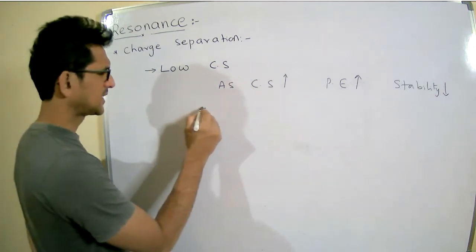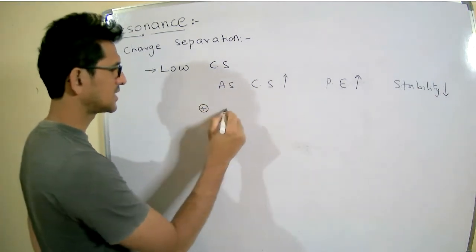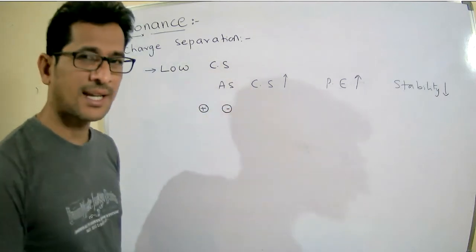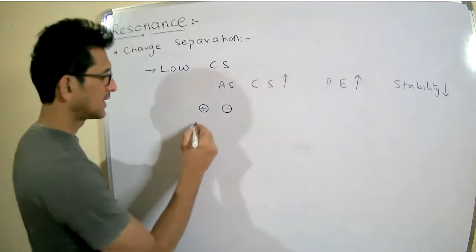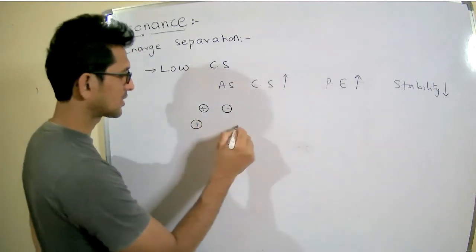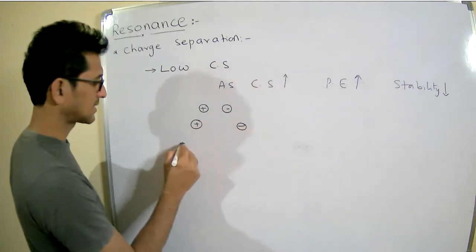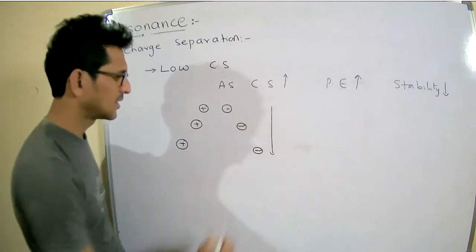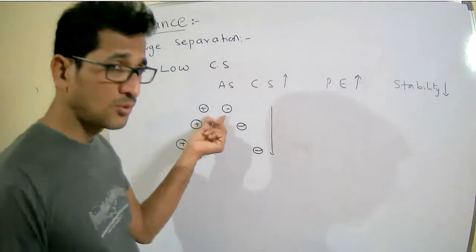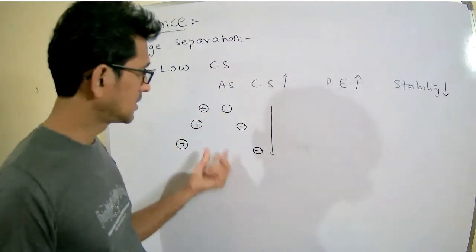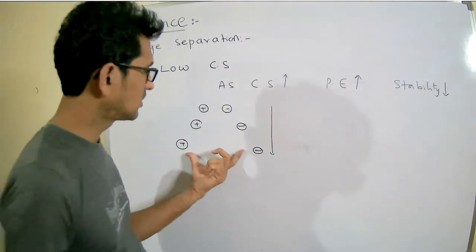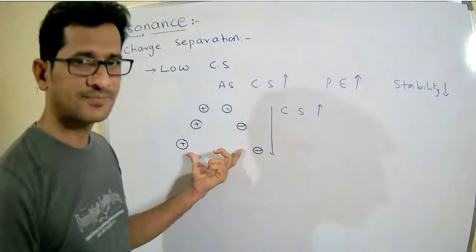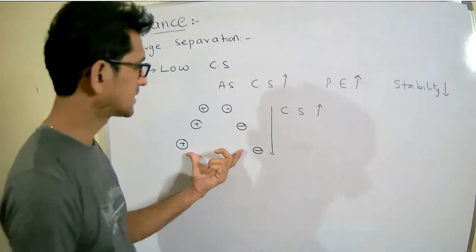For example, see here, I have a positive charge and a negative charge in structure 1. In structure 2, the positive charge and the negative charge. In structure 3, positive charge and negative charge, like that. What happens as we move from up to down? The charge separation increases.